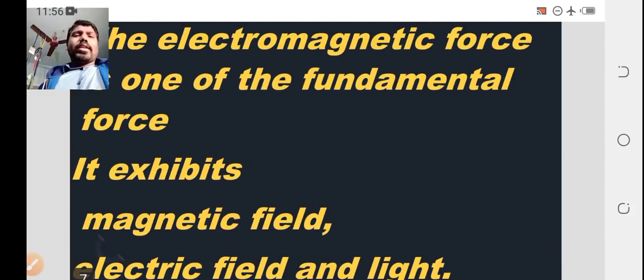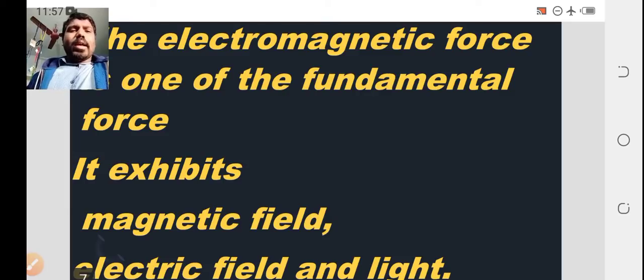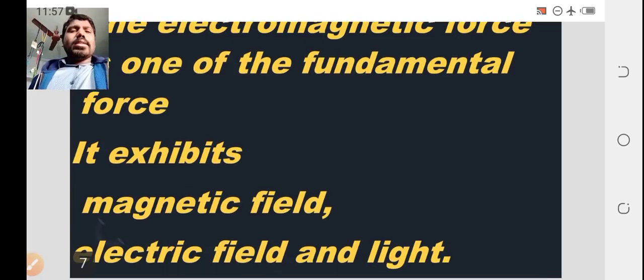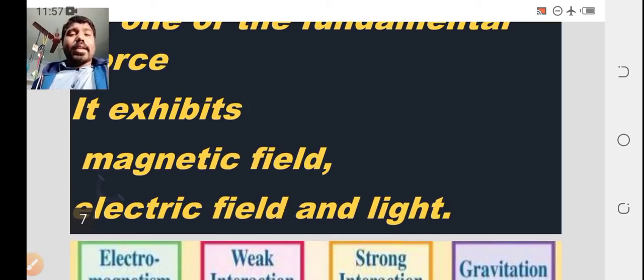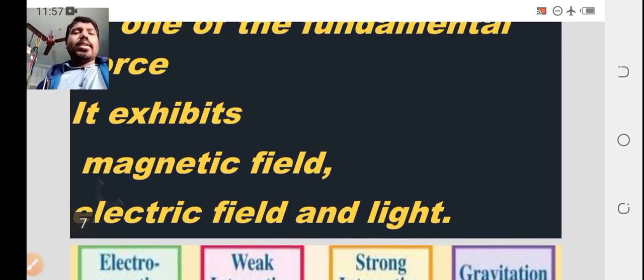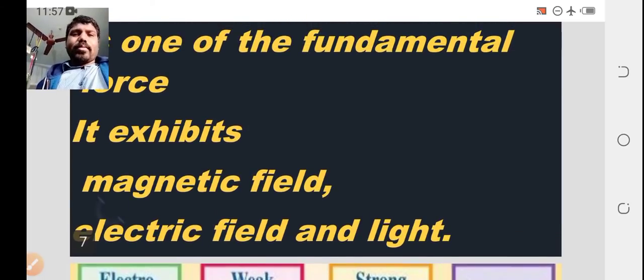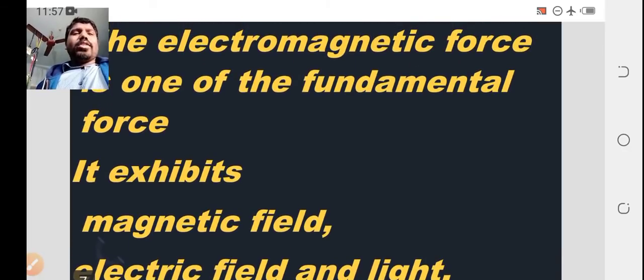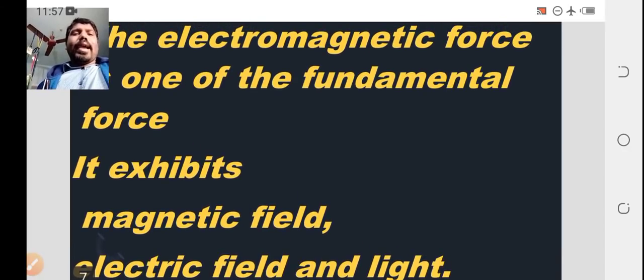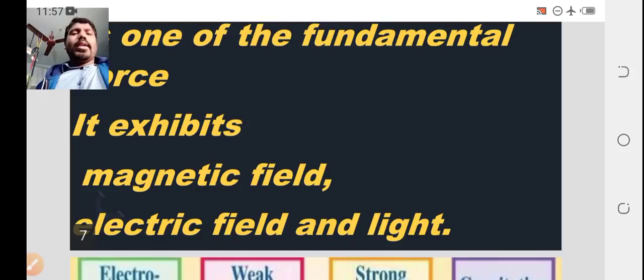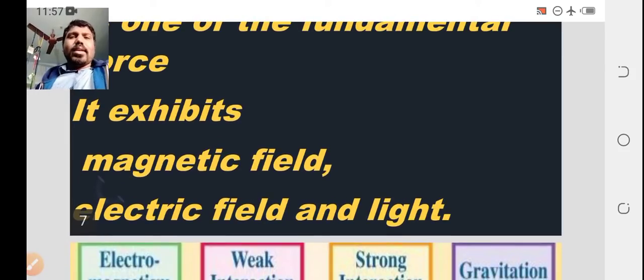From this electromagnetic force, what phenomena can we analyze? We can observe the magnetic field, we can observe the electric field, and we can also observe light. These characteristics are exhibited by the electromagnetic force, which is one of the fundamental forces.